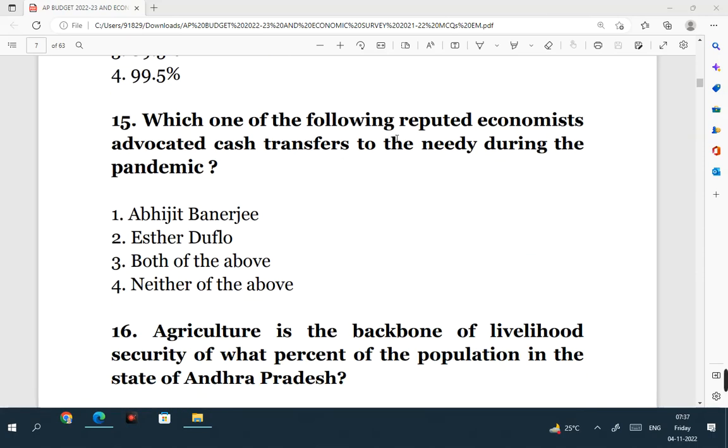Which one of the following reputed economists advocated cash transfers to the needy during the pandemic? Abhijit Banerjee, Esther Duflo, both of the above, neither of the above. It is both. These two economists work in Massachusetts Institute of Technology, and Abhijit Banerjee is an Indian American. So the right answer is both of the above. Abhijit Banerjee and Esther Duflo are the two economists who advocated cash transfers to the needy during the pandemic.